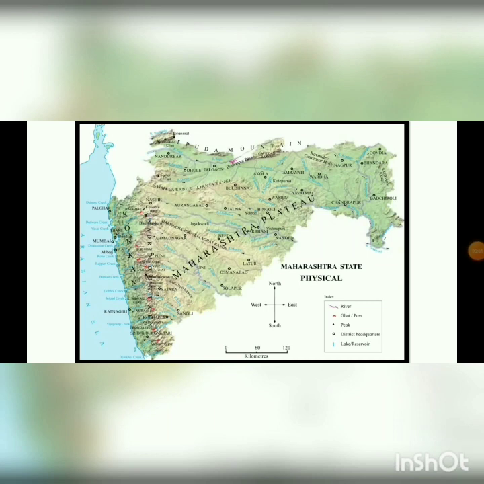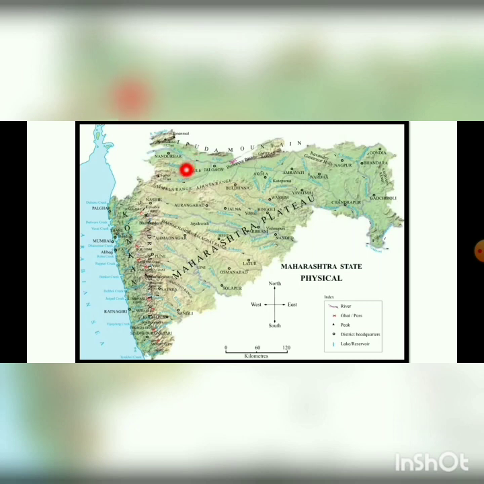Now let us go towards the north of Maharashtra. Now this is the north of Maharashtra. You have the Satpura mountain. And the highest peak in the Satpura mountain is the Astamba. Here you can see Astamba, which is the highest peak in the Satpura mountain. Now I think you should know what is a peak. The peak is the highest point in the mountains. The mountain which is having the highest point is called a peak. So Astamba is the highest peak in the Satpura mountain.